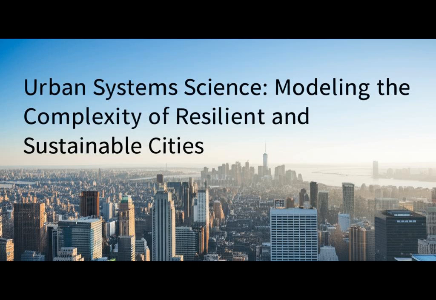How do we make sense of this complexity? Traditional planning struggles with the sheer scale of interactions. That's where modeling comes in. Modeling is a powerful tool used in urban system science. Researchers create simplified, digital versions of cities. These computational models let us simulate how different parts of the city interact, how the city evolves over time, and how it might react to changes, like new policies or unexpected events. It's like having a virtual lab to test ideas and forecast potential futures without real-world consequences first.